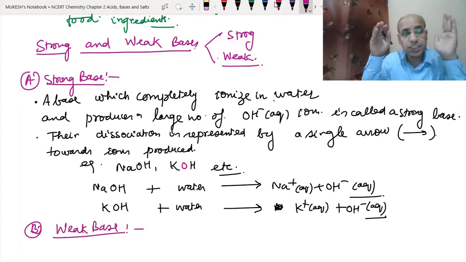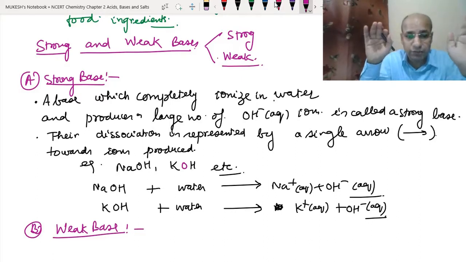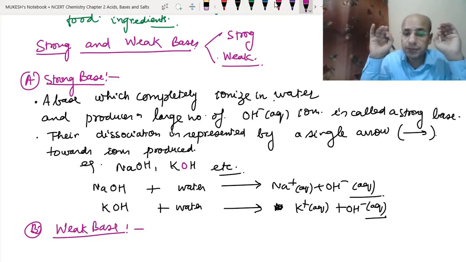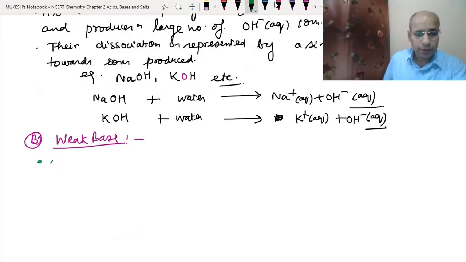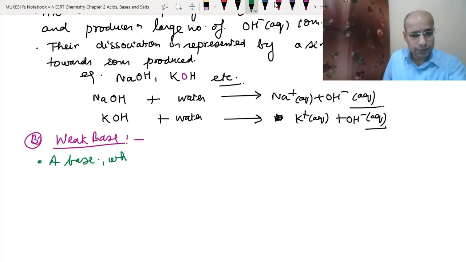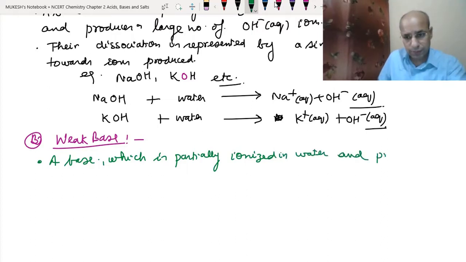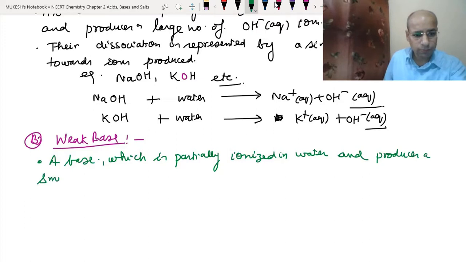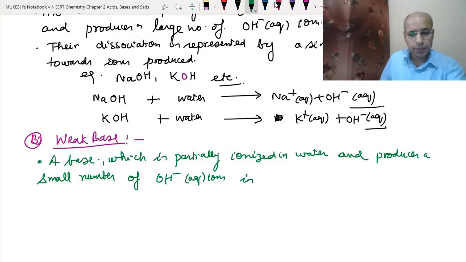A base which is partially ionized in water, meaning it does not ionize completely, and produces a small number of hydroxide ions is called a weak base.